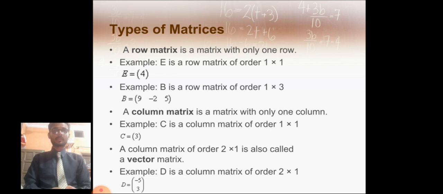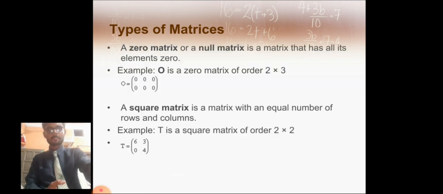Then column matrix. A column matrix is a matrix with only one column. Example is shown below. A column matrix of order 2 by 1 is also called a vector matrix, which is shown below.